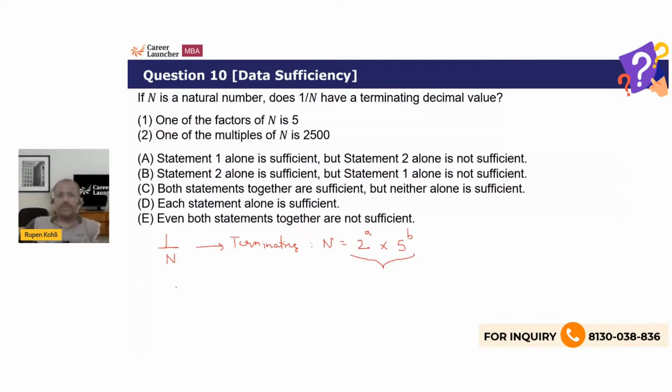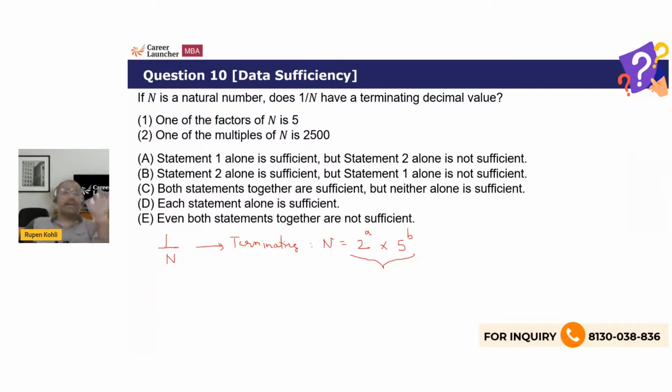For example, you can check 1 by 2 is terminating, 1 by 5 is terminating, 1 by 20 is terminating, 1 by 125 is terminating, it is 0.008. Anything having only 2 and 5 in it, only that kind of fraction is terminating. Any other fraction containing any other prime factor in its denominator apart from 2 and 5 will always be non-terminating. Take any fraction: 1 by 3 is non-terminating, 1 by 7 is non-terminating, 1 by 15 is non-terminating. 15 has 5 in it, but it has 3 also, right? So now with this knowledge, this question is very straightforward.